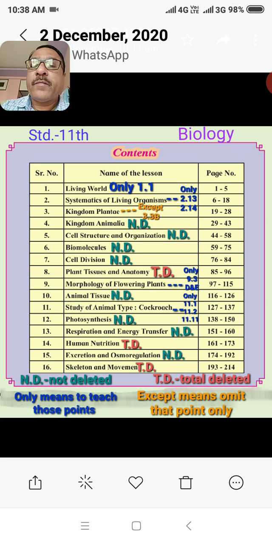Now, first, the deleted portion in 11th standard. The board has decided, due to COVID, that some portions are deleted.